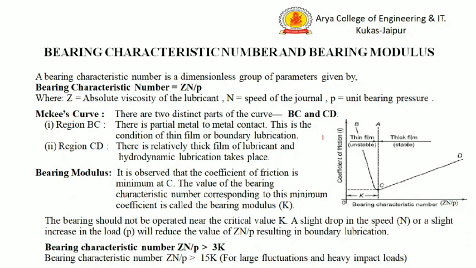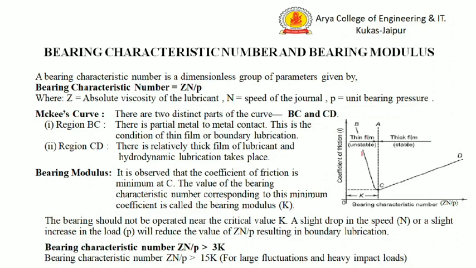Now, the bearing characteristic number and the bearing modulus. These are very important terms in the journal bearing. In hydrodynamic bearings, initially the journal is at rest. Therefore, there is a metal to metal contact between the journal and the bearing surface. As the journal starts to rotate, it takes some time for the hydrodynamic film, meaning the thick film, to build sufficient pressure. During this period, there is a thin film lubrication.